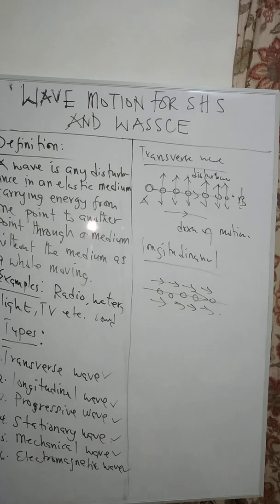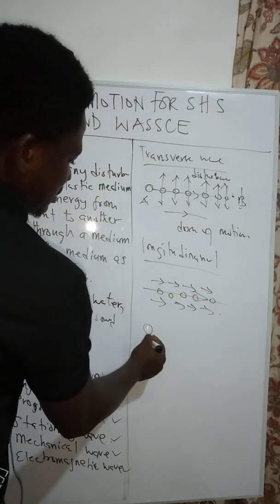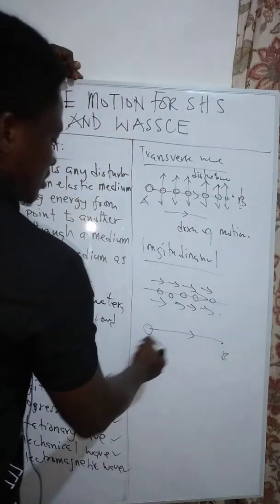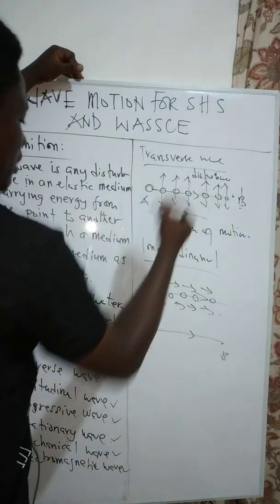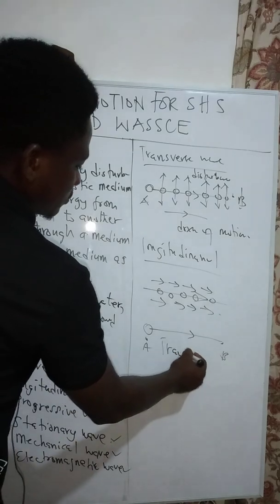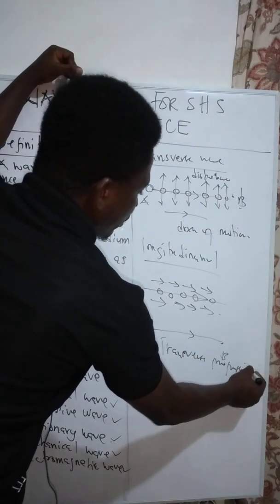All right, so the progressive wave. Now, a progressive wave is simply where you have a point here, let's say A, and a point here, B, and you are transferring a wave from A to B. A transverse wave can be progressive, where we call it the transverse progressive wave.